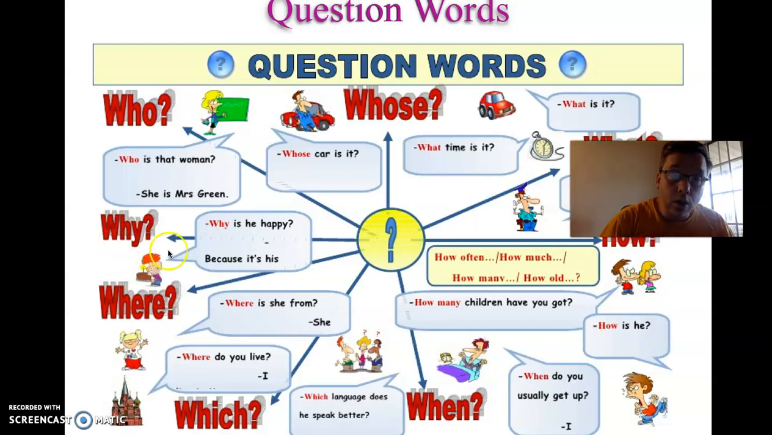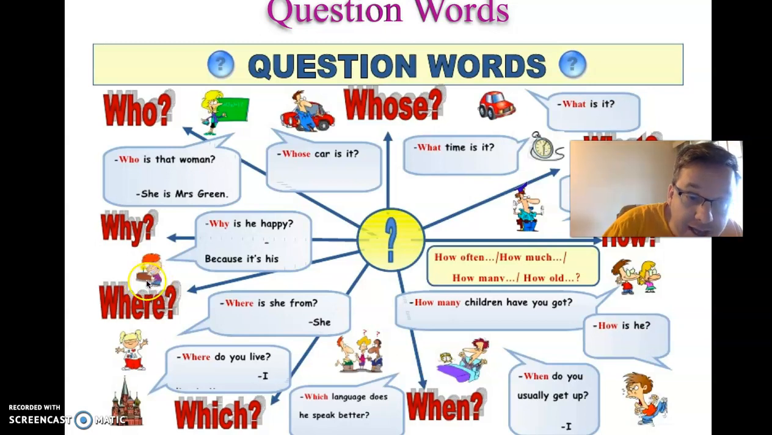Why? Why is he happy? Well, it looks like he has a cake, I think. He is happy because he has a cake. Or here, because it's his birthday, he is happy. Who? Who tells us the person. Who is that woman? She is Mrs. Green. So she is a teacher. What does she do? She is a teacher.